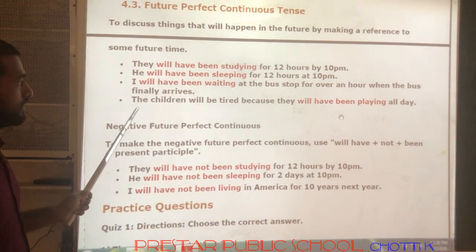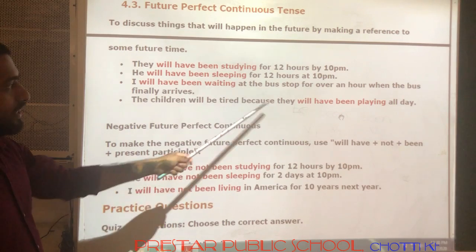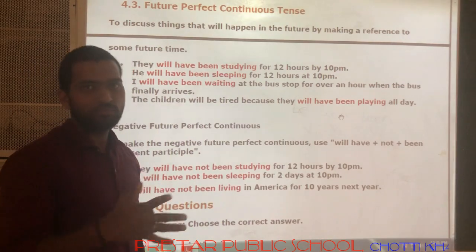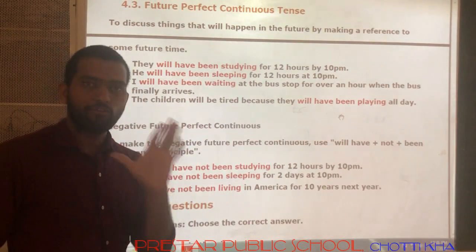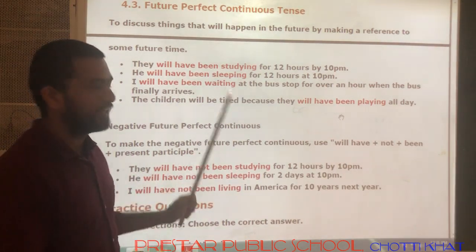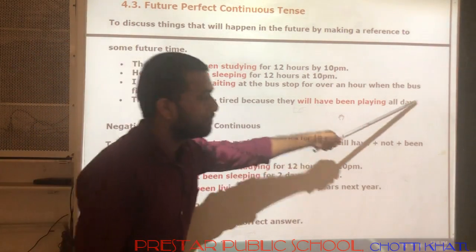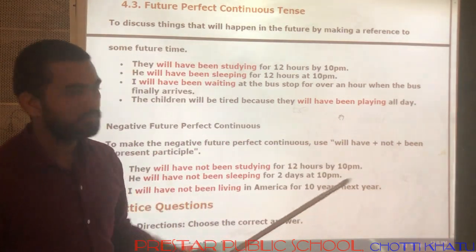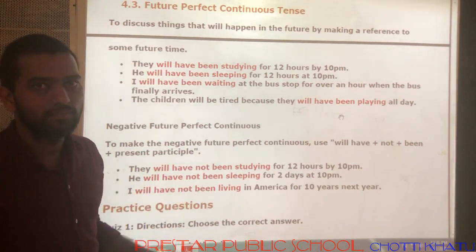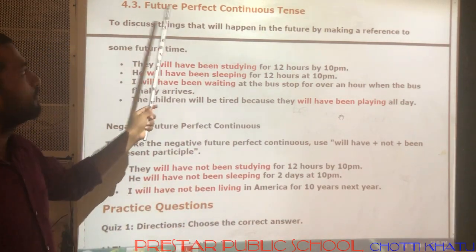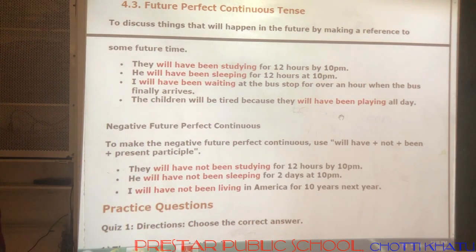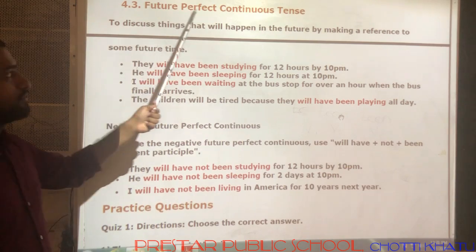See, the last one. The children will be tired because they will have been playing all day. Means, for example, if I say tomorrow the children will play for 4 hours, let us take 4 hours. And what will happen? They will be tired. So, they will have been playing all day. Here in place of all day, if I take for 4 hours, then the children will be tired. Okay, like this we use future perfect continuous tense. Understand? Now, how are negative sentences formed in future perfect continuous tense?